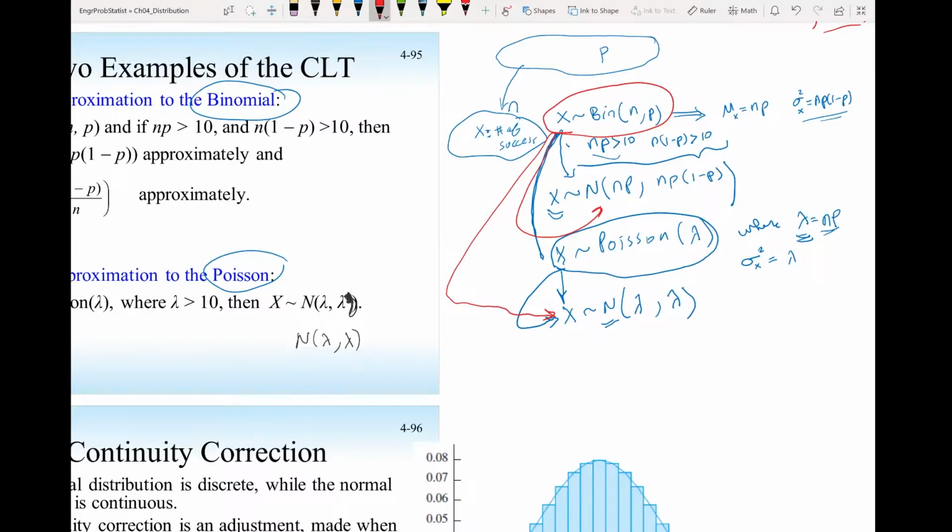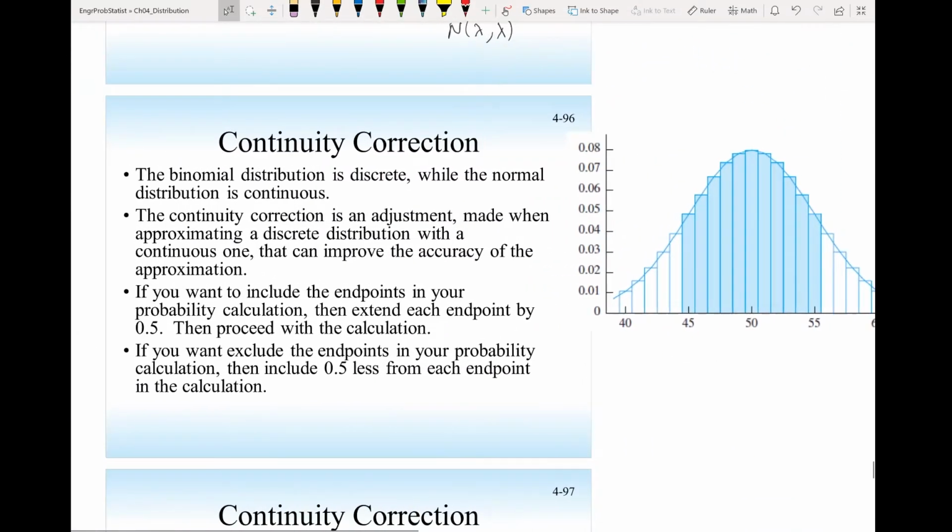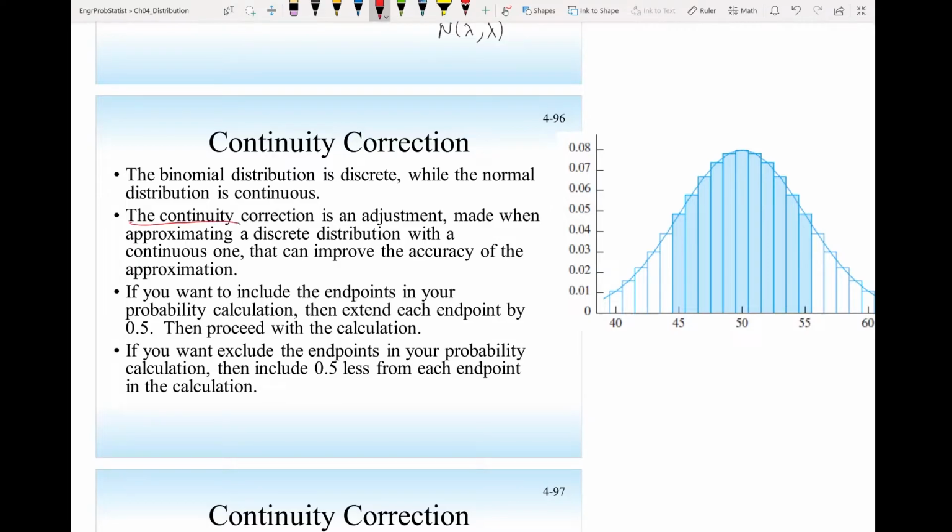The only thing you have to watch for is an adjustment you have to make, because the normal distribution is a continuous density function, while the Poisson and binomial distributions are discrete. Because of that, you have to be careful: the continuity correction is an adjustment made when approximating a discrete distribution with a continuous one.